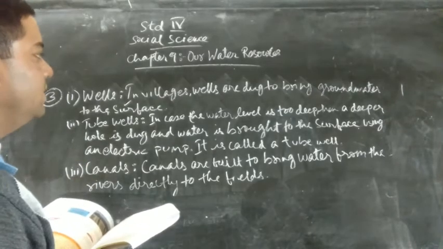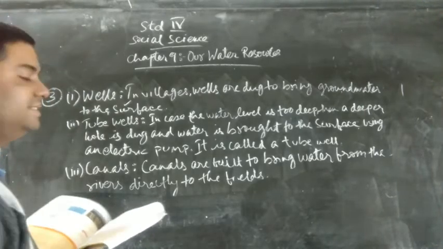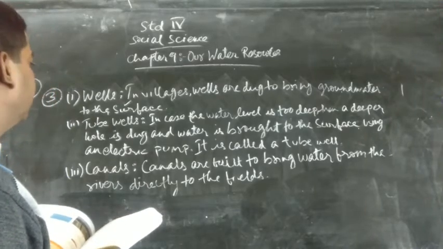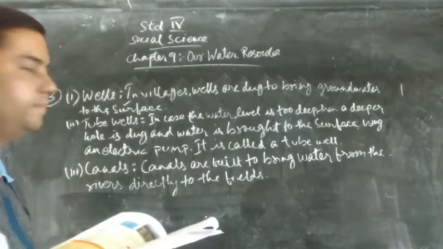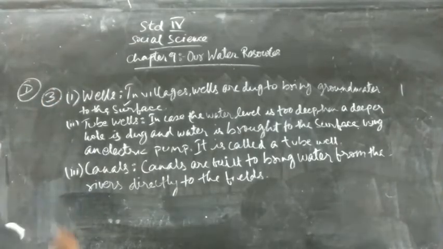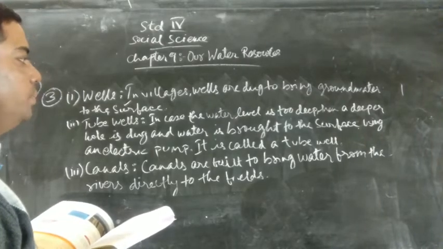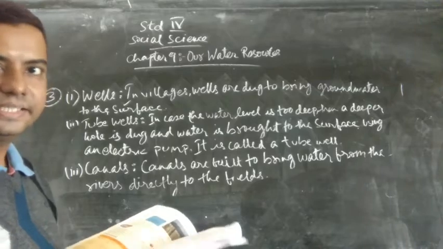In case the water level is too deep, then a deeper hole is dug and water is brought to the surface using an electric pump. It is called a tube well. Now we'll see number 3, canals. Canals are built to bring water from the rivers directly to the fields.